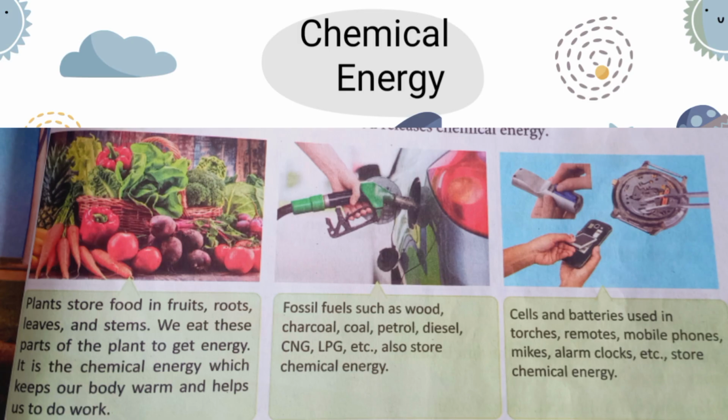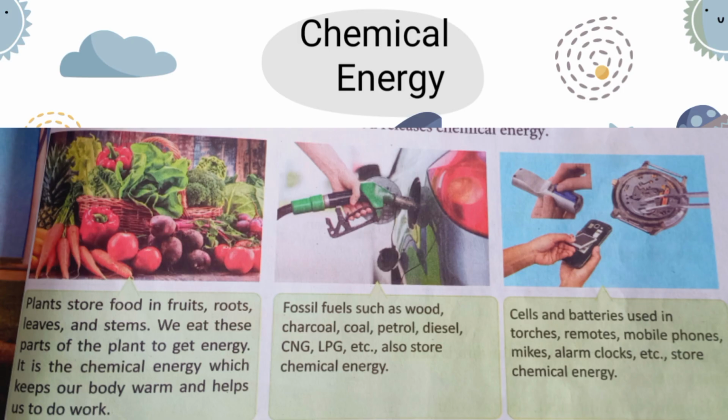Fossil fuels are also giving us energy in the form of wood, charcoal, coal, petrol, diesel, CNG, LPG, etc., and we are storing it as chemical energy. Now, cells and batteries are also using the energy, that is chemical energy they are having. Chemical energy is converted into another form of energy, that is electrical energy. For example, the chemical energy of batteries is converted into electrical energy.